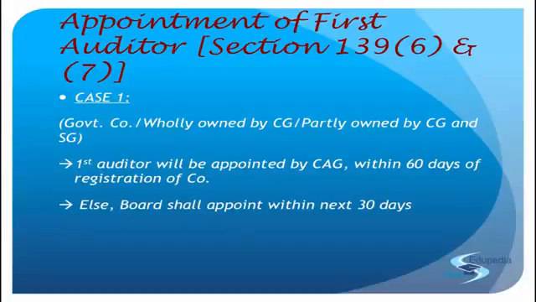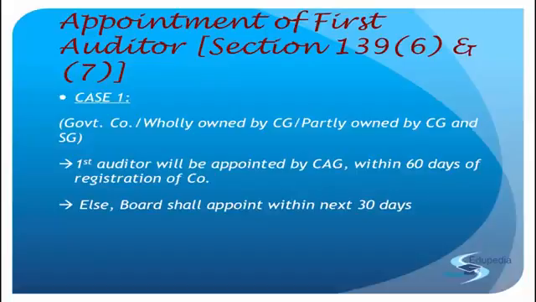So in the case of a government company, if the CAG is not able to appoint an auditor in the first 60 days, then in the next 30 days, that means the day that starts after the 60 days is over, the board of directors will take charge of appointing an auditor. Even till the 60th day, they'll wait whether or not the CAG is appointing. But if on the 60th day also the CAG is not able to appoint an auditor, then the entire power shifts to the board of directors. The power remains with the board of directors for half the tenure of the CAG, that is 30 days. In 30 days, if they are able to appoint an auditor, we continue with the same auditor.